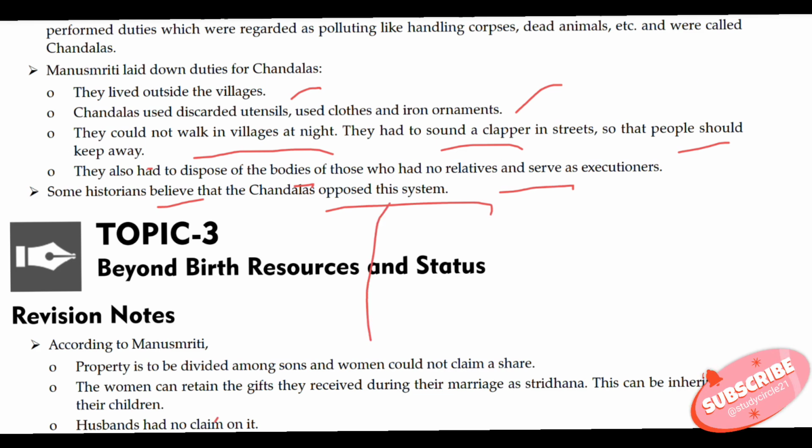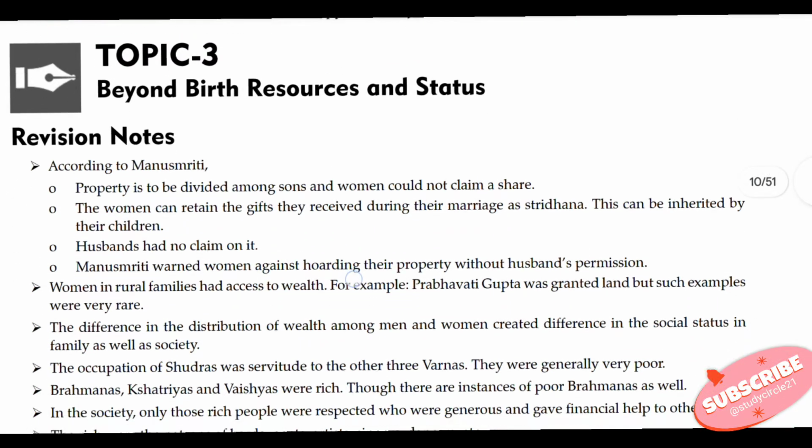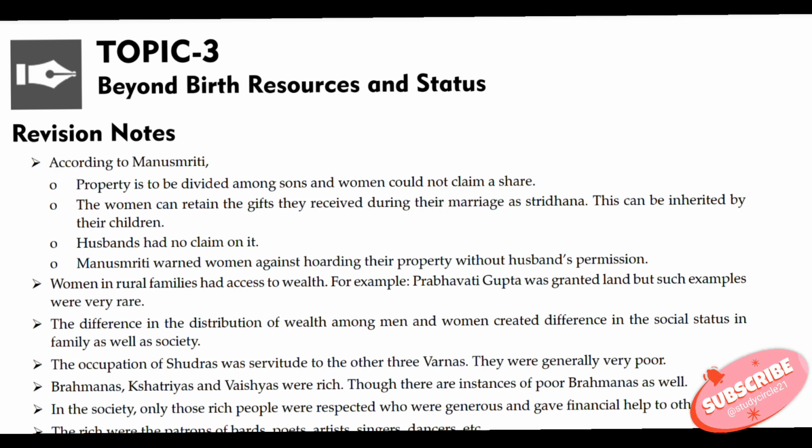Now come to topic 3, that is, beyond birth: resources and status. According to Manusmriti, property is to be divided among sons and women could not claim a share. Women can retain the gifts they received during their marriage as Stridhana. This can be inherited by their children. Husbands had no claim on it.